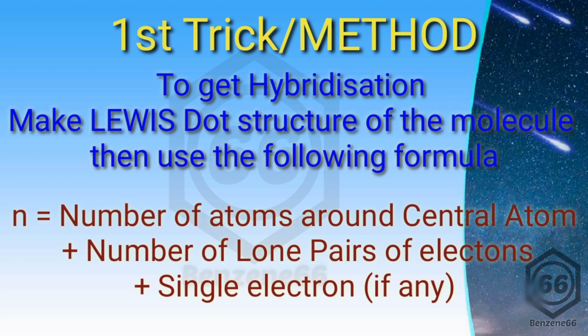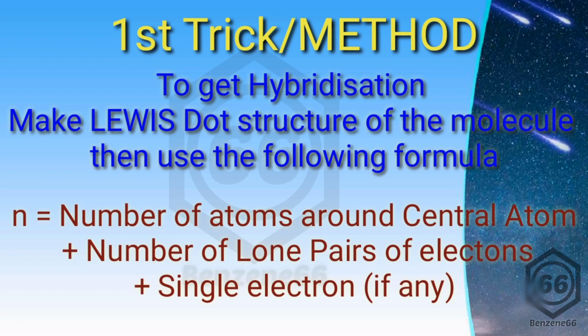Add the number of lone pairs present there, and then add any single electron left while counting the lone pairs. That number cannot be more than 1, and you cannot count a lone pair as 2 electrons. So the single electron cannot be more than 1. If a single electron is left over after counting the lone pairs, then that is to be counted as 1. That single electron is generally found in odd electron bonds. Otherwise, that single electron is not present. You just have to find the number of atoms around the central atom and the lone pairs. Whatever n value you get is going to give you the type of hybridization.